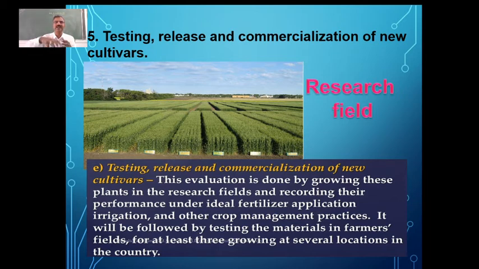Then they increase the amount by growing them in larger fields, once the testing is successful, once they feel that the hybrid which you have got has the new traits where the recombinants are there. So in the example which I have taken, all the seeds should have good yield as well as good resistance against the pathogens.